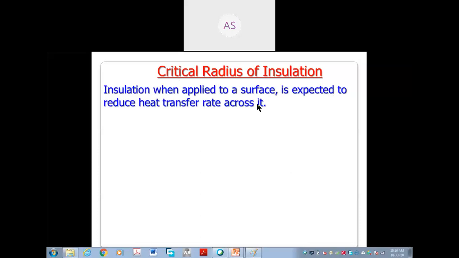I will ask you one question, all of you. What is the purpose of insulation? Can you read this statement? What is the purpose of insulation? And rule number 21, read this statement.